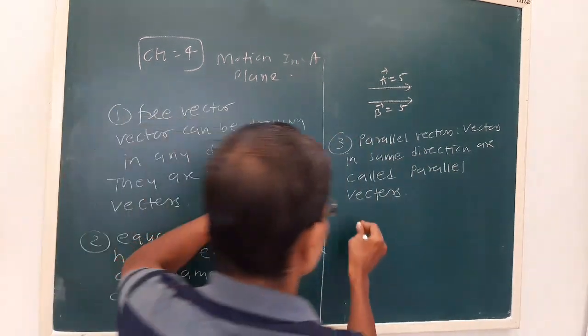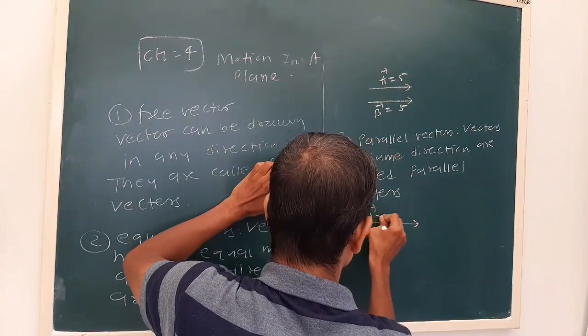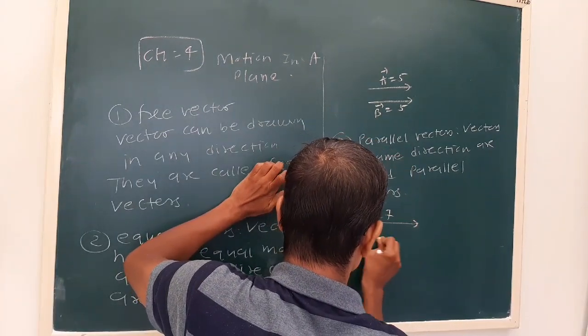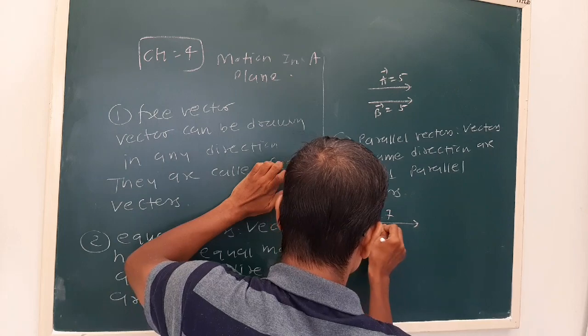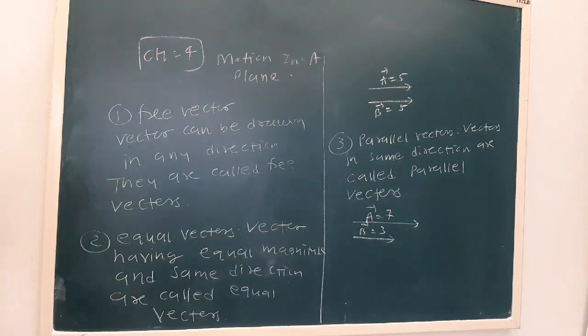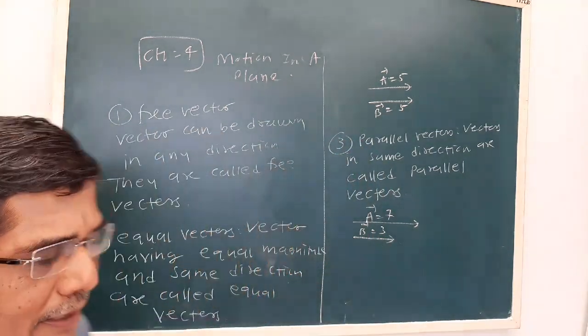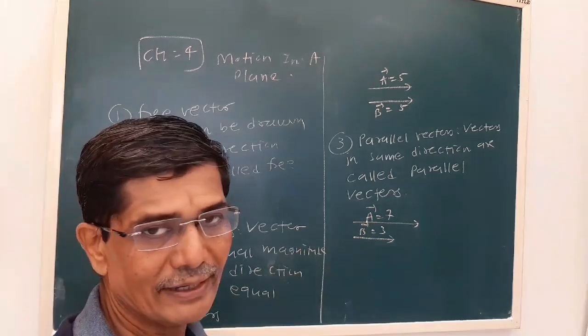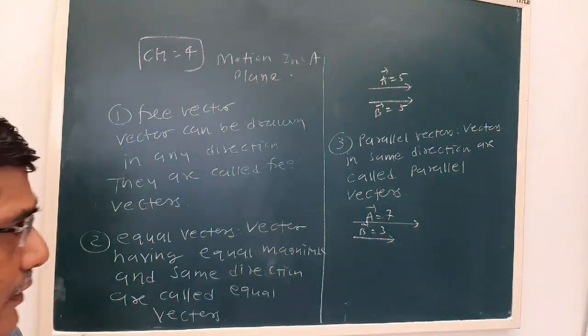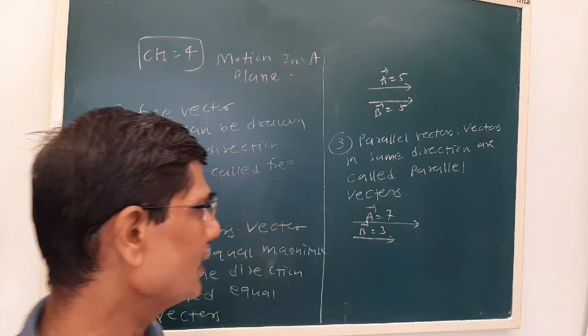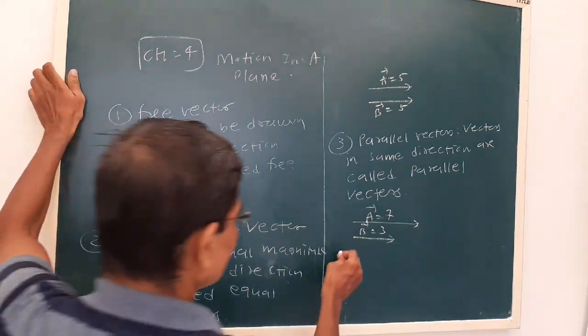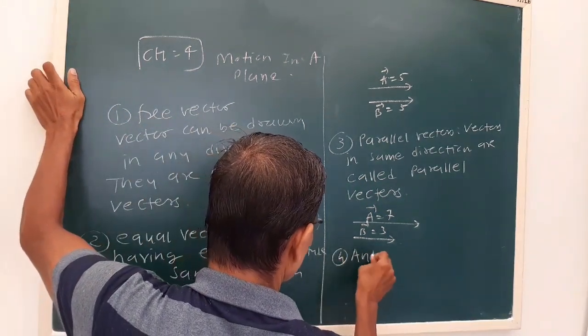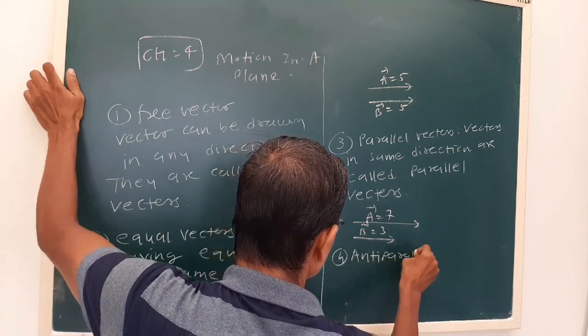Now let us say here. Okay, now what we see here, direction of A and B is same, but their magnitude is not equal. So the vectors in the same direction are called parallel vectors.